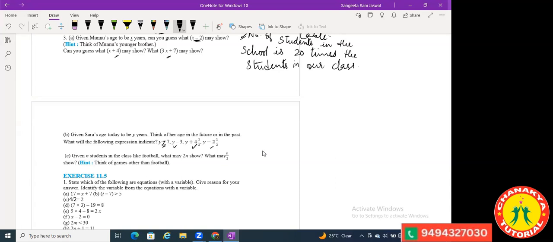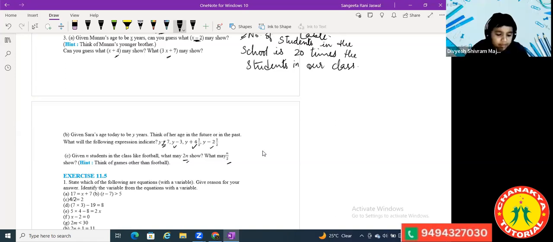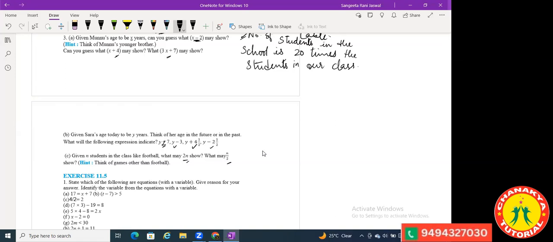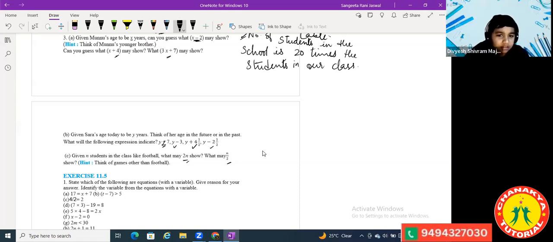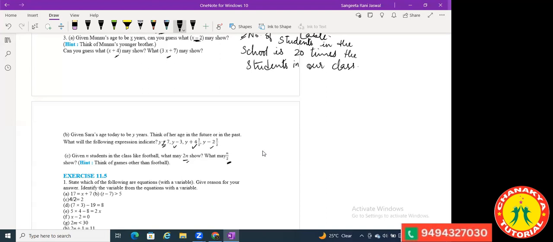Yes, so 2n means cricket is double the number of people who like football. And n by 2 means the people who like only cricket are half the number of people who like football.